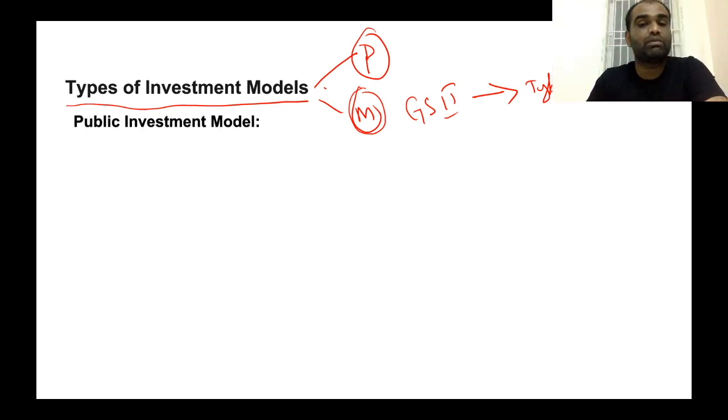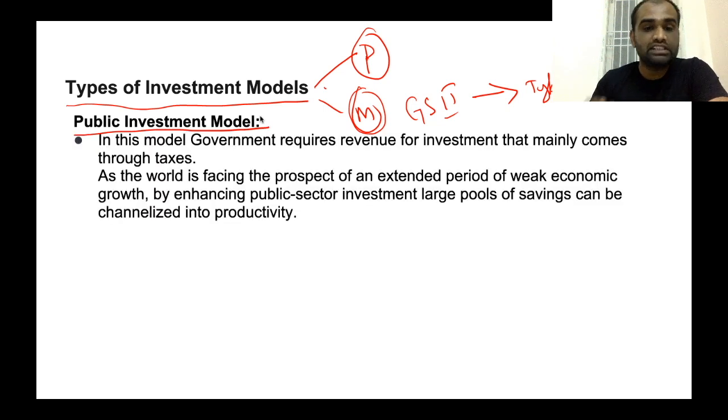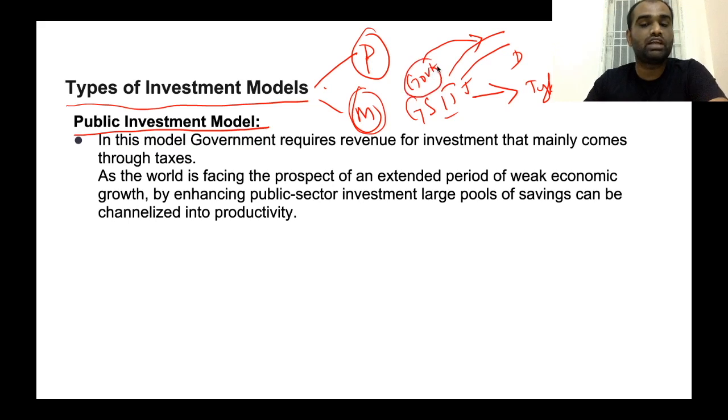Now, the first type of investment model that we'll be looking at is the public investment model. In this type, if you want to undertake an infra project, for example, if you want to construct a road between Jaipur and Delhi, and this project is a public investment model, the full revenue will be borne by the government itself. The government will source this revenue by raising taxes from common people. That's how the public investment model works.